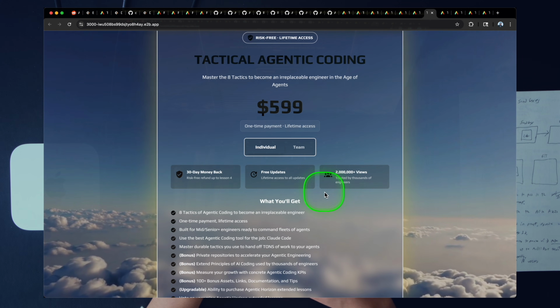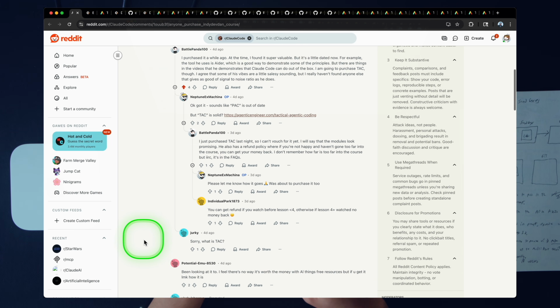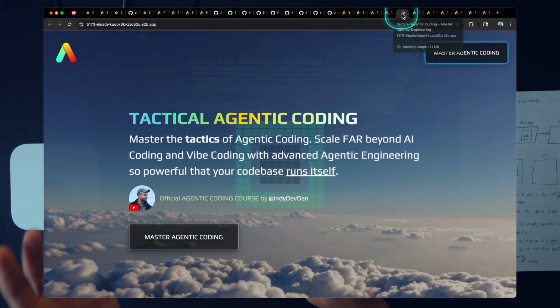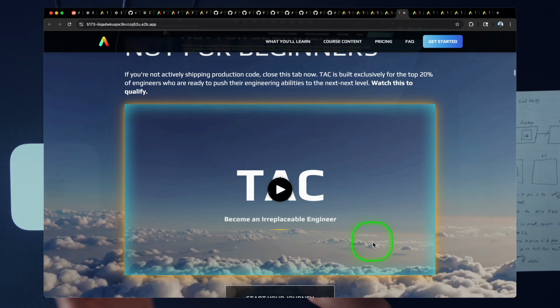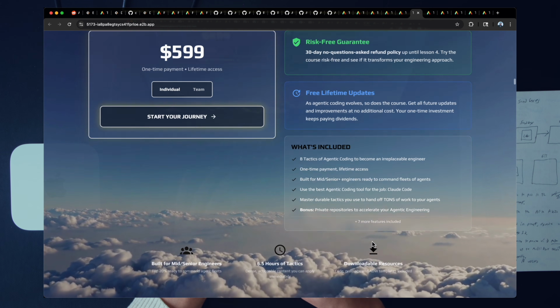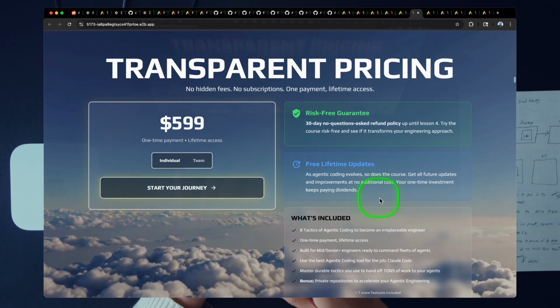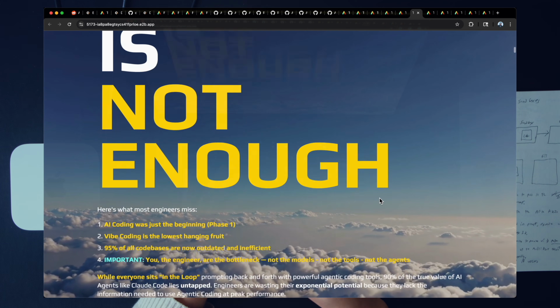And as one of the Redditors mentioned, let me just quickly address something here. Someone mentioned the refund. Yeah, so I have this refund policy, right? Battle Panda 100 called it out. If you don't like either one of these courses, right, principal AI coding or tactical agentic coding, you get a full refund before you start lesson 4. So it's all risk-free. This is why I love that grift comment so much. It literally couldn't be less grift. But anyway, the concerns were valid, right? You have to just kind of scroll all the way down to see the pricing. I get it.